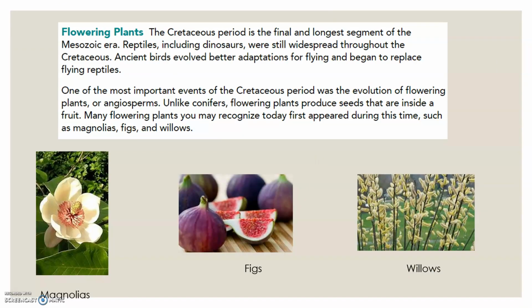Then we get to our flowering plants. This is in the Cretaceous period. It's the final and longest segment of the Mesozoic era. The reptiles, including dinosaurs, were still widespread. Ancient birds evolved better adaptations for flying. And one of the most important things that happened here was the evolution of flowering plants, otherwise known as angiosperms. Unlike conifers, the flowering plants now are producing seeds that are inside of fruit. So this gave more variety of foods to the species that existed. Some of the things that came out of it that we still recognize today are magnolias, figs, and willows.